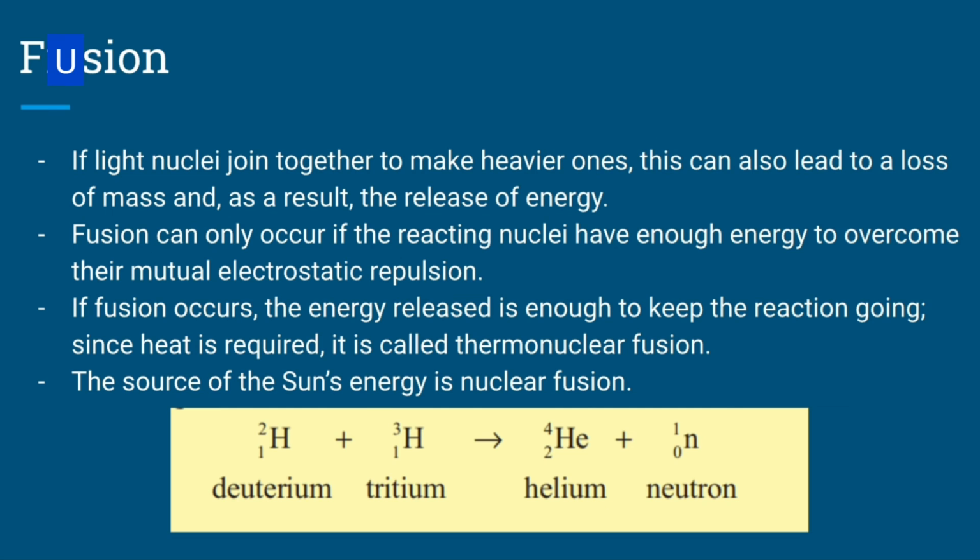And so the source of the sun's energy is actually nuclear fusion. In the sun, basically, two isotopes of hydrogen add up and make helium. This is, for instance, deuterium and tritium, which are isotopes of hydrogen. Now, there have been many efforts to create fusion on Earth so that we can harness energy in this way as well. It's really nice because there is less radioactive fallout.